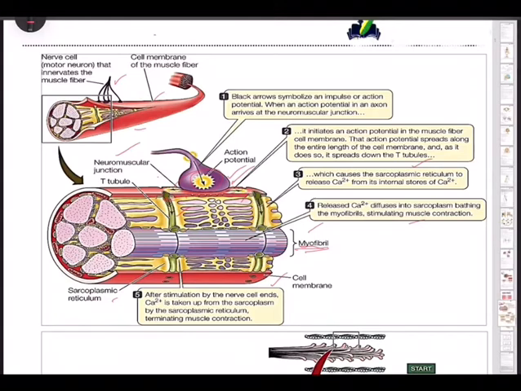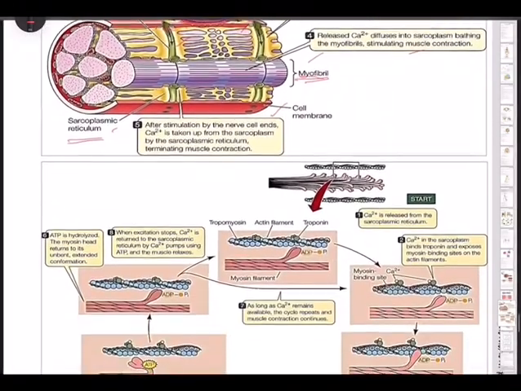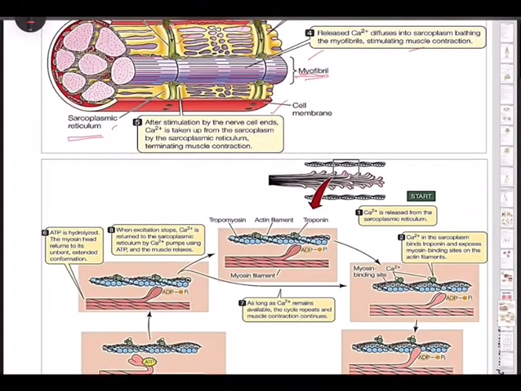After stimulation by the nerve cell ends, once the stimulation is over, Ca2+ is taken up from the sarcoplasm by the sarcoplasmic reticulum. Again, a return action, a reverse action. Once this Ca2+ from the sarcoplasm goes back to the sarcoplasmic reticulum, muscle contraction gets terminated. So the contraction is over.